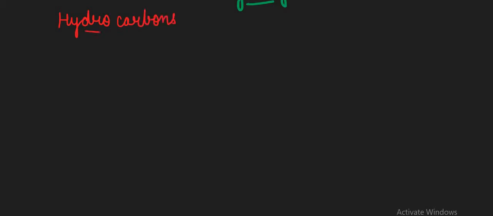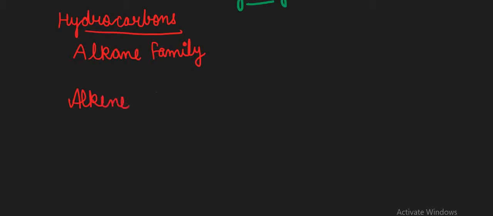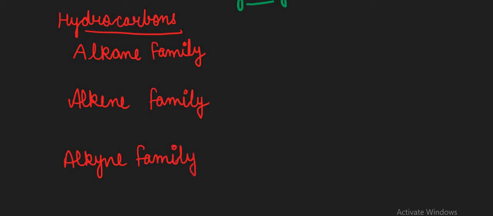Hydrocarbons are compounds which contain only carbon and hydrogen atoms. We have three categories, or three families, in the hydrocarbons. The first is the alkane family. The second we call the alkene family. And the third is the alkyne family, or simply the alkynes.